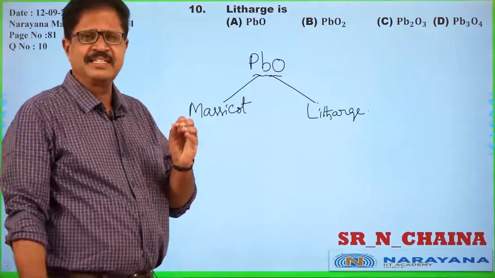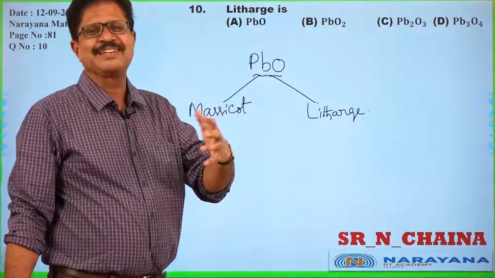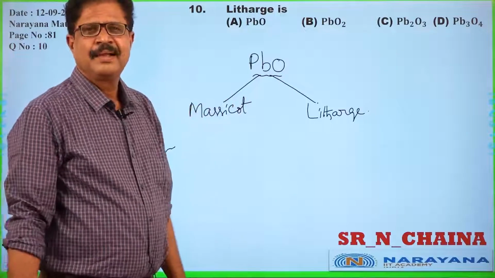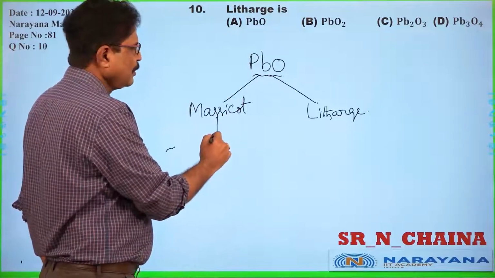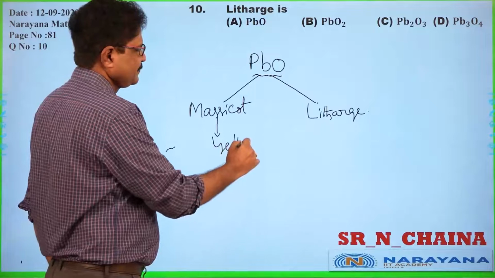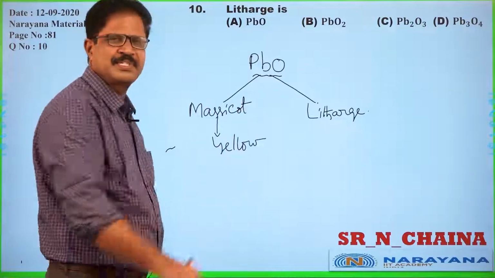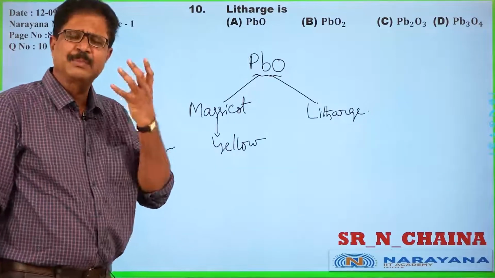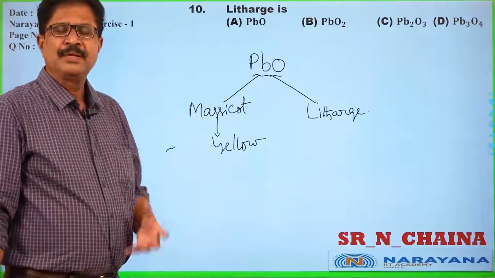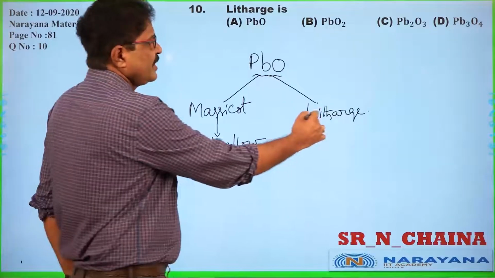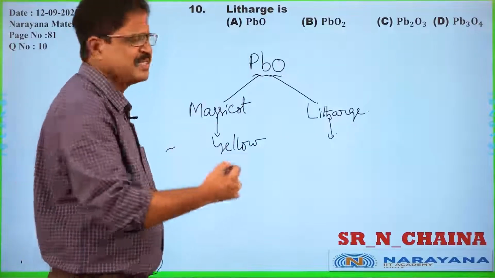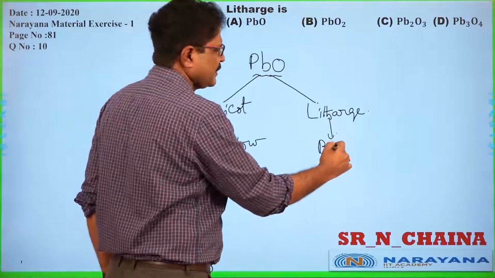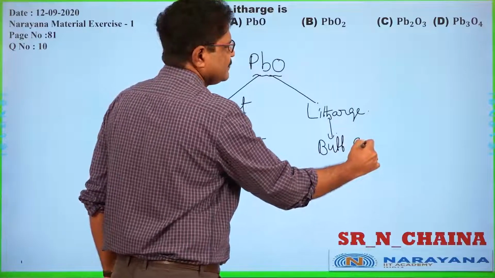But the interesting thing is, physical properties are different. Actually, this is a yellow colored substance, yellow colored powder, yellow colored mineral, whereas litharge is nearly a buff colored substance, buff colored mineral.